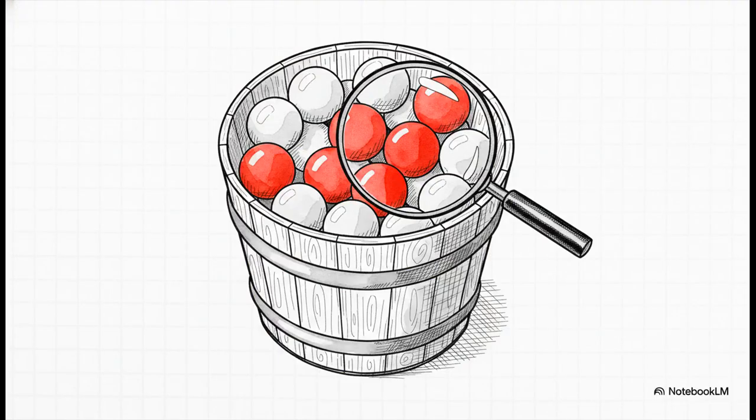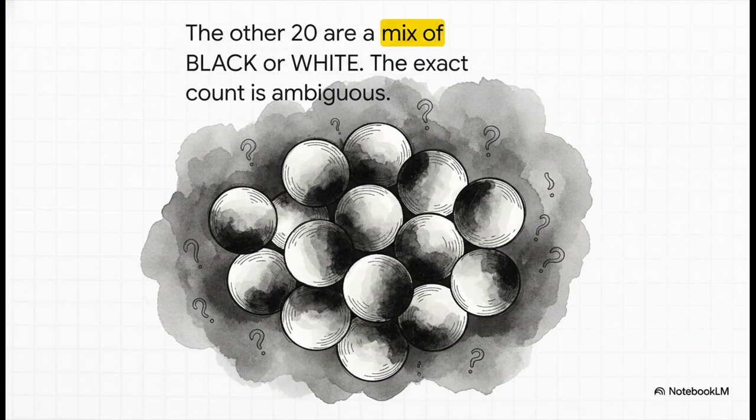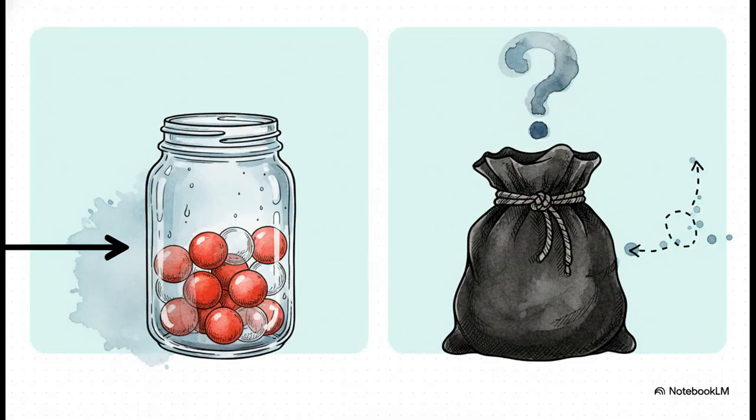Exactly 10 of those balls are red. That's a hard fact. But here's where things get a little fuzzy. The other 20 balls, they're a total mystery. They're a mix of black and white, but you have no idea what that mix is. Could be 20 black, could be 20 white, could be 10 and 10. You just don't know.